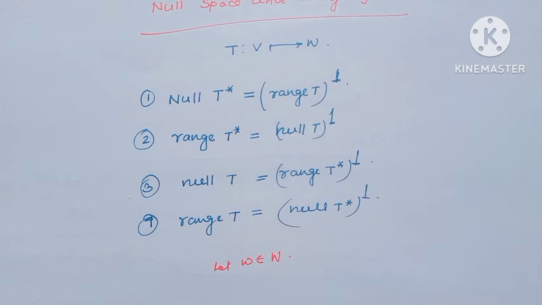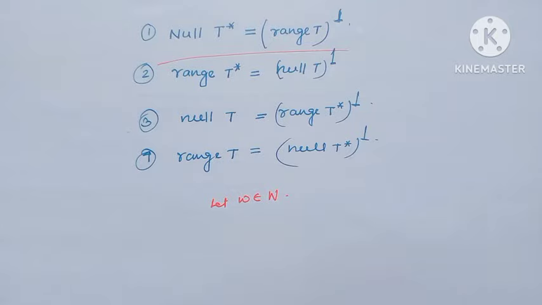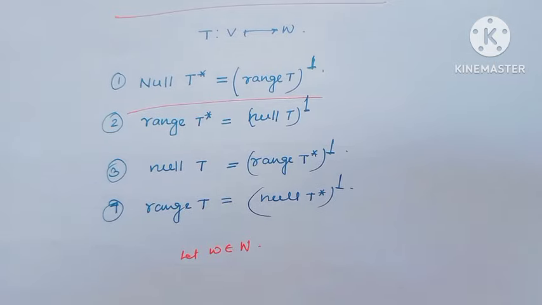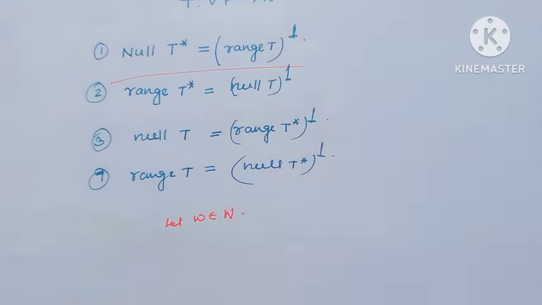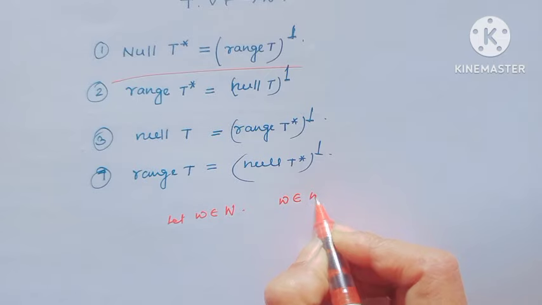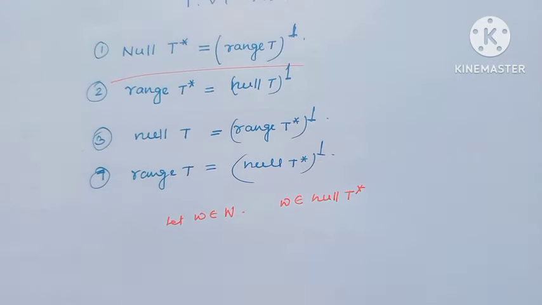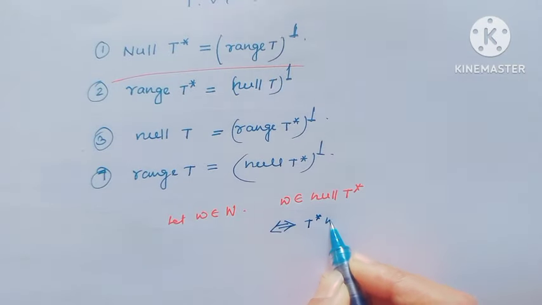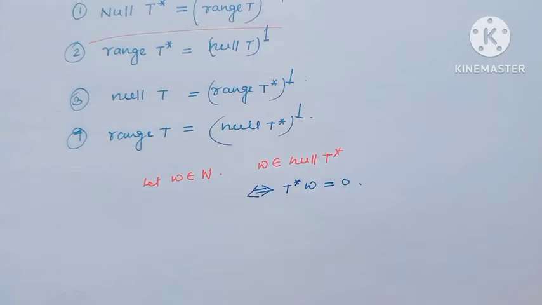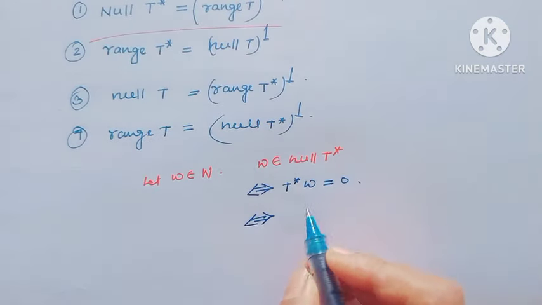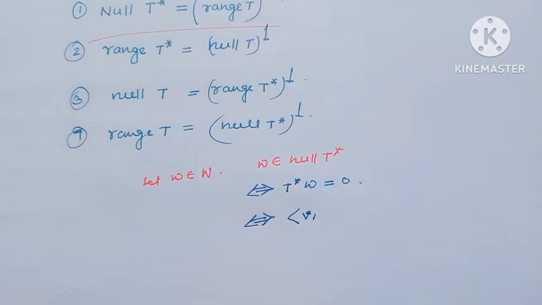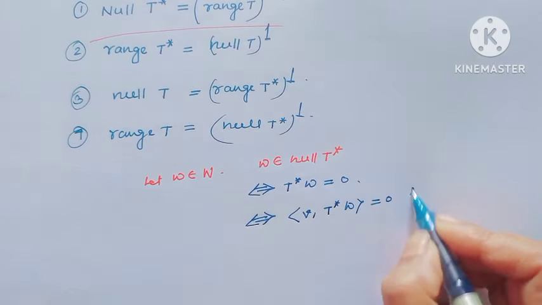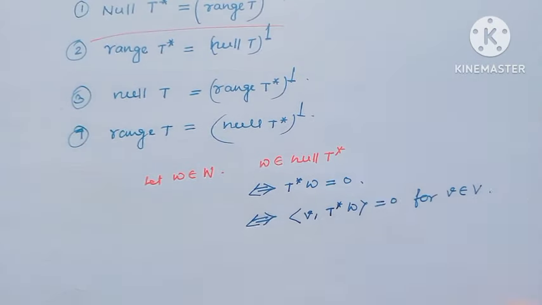First I will look at this part. Here T is a linear operator from V to W, so consider an arbitrary vector w belonging to capital W, and w belongs to the null space of T star. This implies T star of w equals 0, and this is an if and only if condition: the inner product of v with T star w equals 0, and this is true for all v belonging to the vector space V.